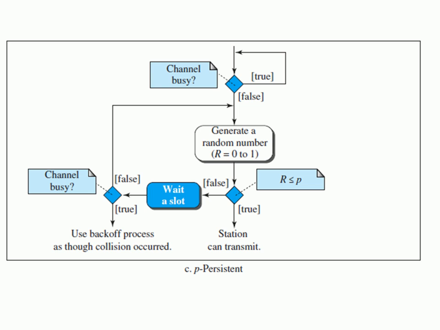If R is greater than P, then the station has to wait for a fixed slot, right? After waiting, again the same station has to check the channel whether it is busy or what. If it still finds it busy, then again use the backoff process as though a collision occurred, right? Or else, if the channel is not busy, then generate a random number and check the R condition, that is whether it is less than P or what. If it is less, then the station can transmit the data. So that's how we have it in the P persistent method.